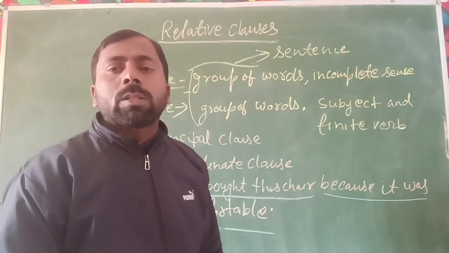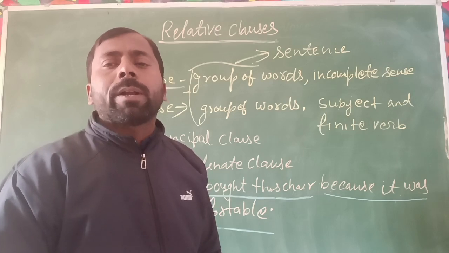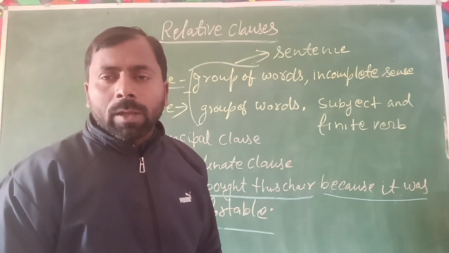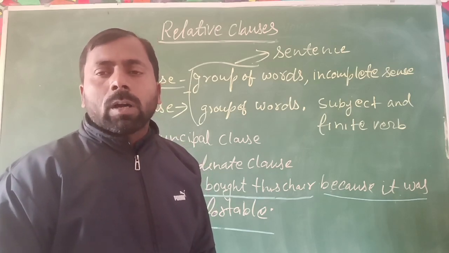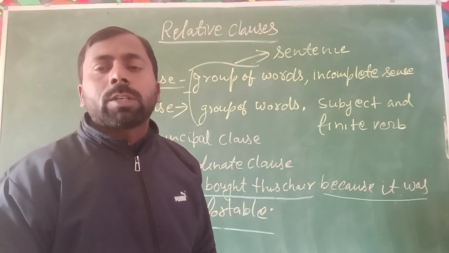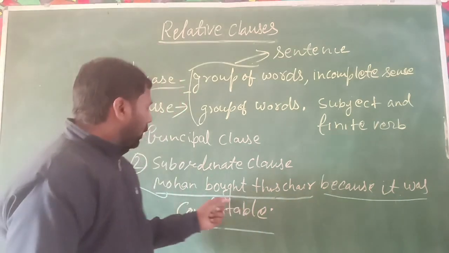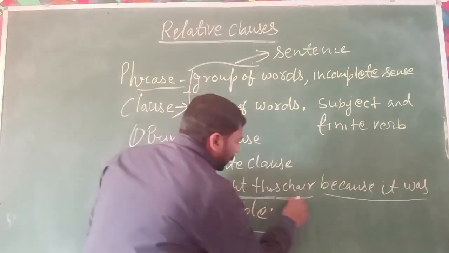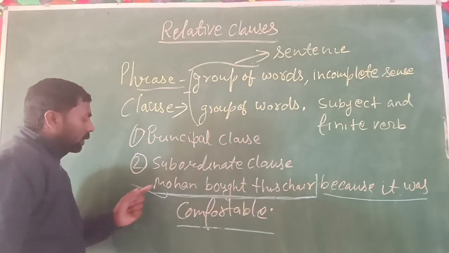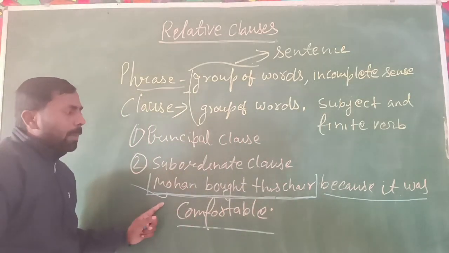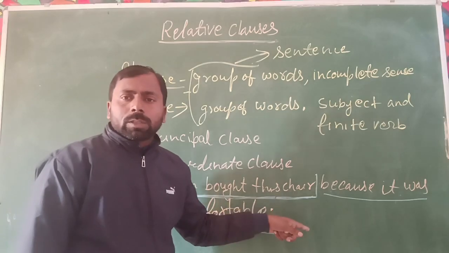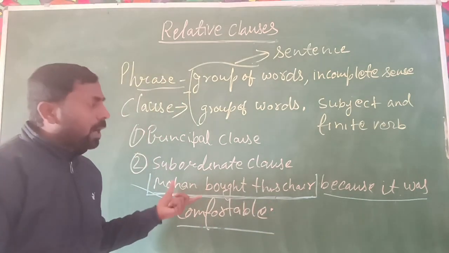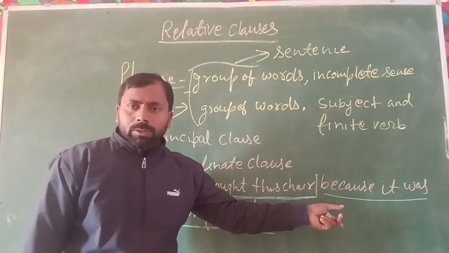Okay, the principal clause is also called an independent clause, and the subordinate clause is also called a dependent clause. So this first clause, you can see here, does not depend on the other clause.